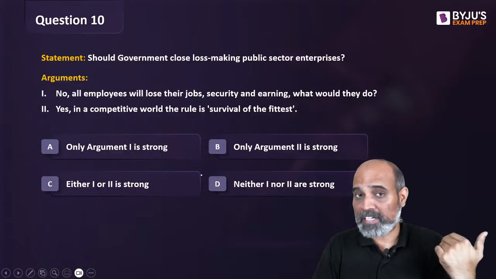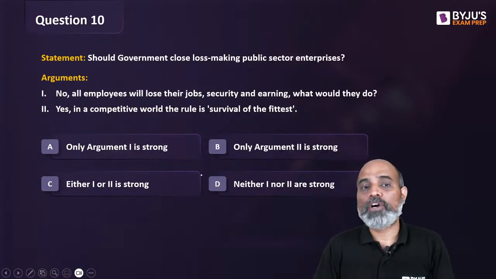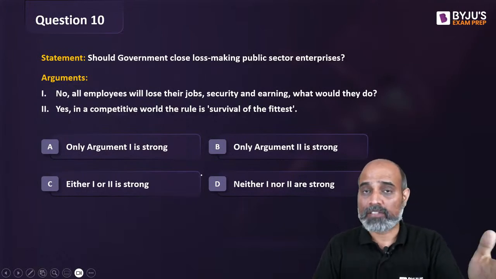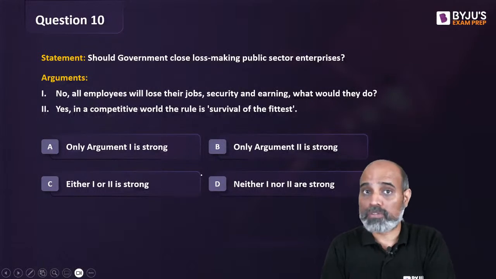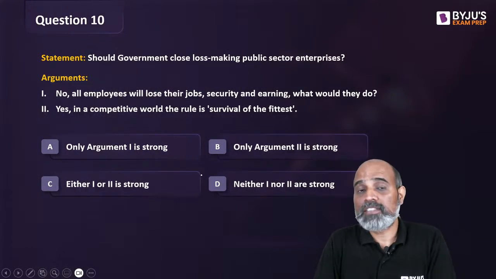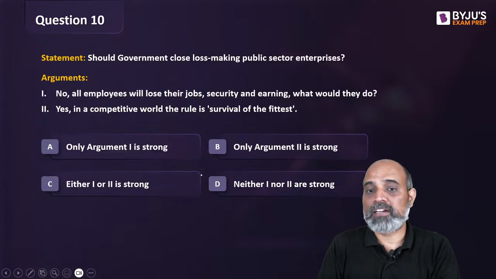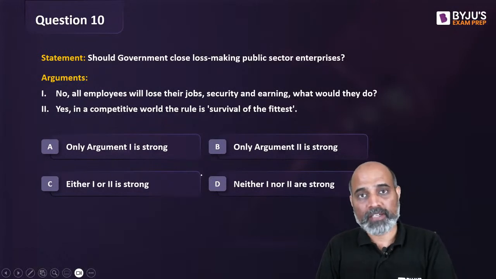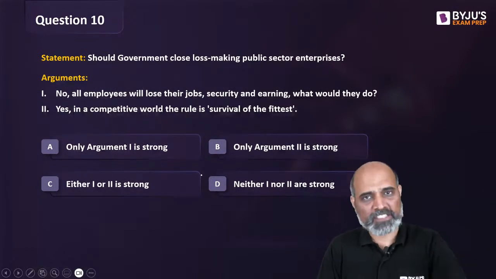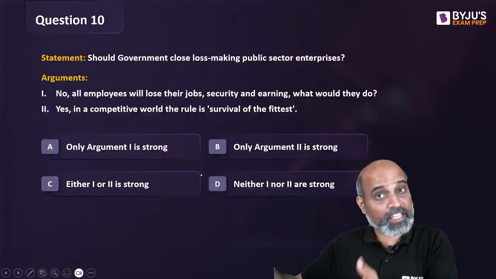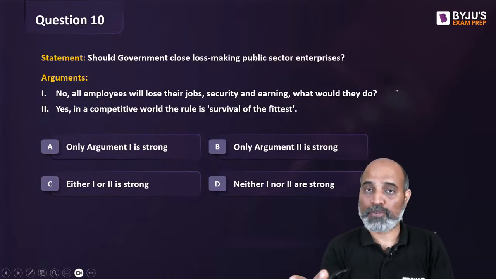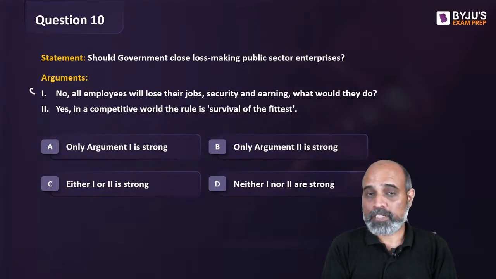So when the first argument is read, it says no, all employees will lose their job security and earning. What would they do? Which makes sense. नहीं करना है इसको बंद, right? Answer is no, government should not close. No का मतलब यही हुआ. Because what is the reason? All employees will lose their job security and earning. What would they do? Completely makes sense. ये मत करो आप. What you should do actually is you should make it better. Privatize कर दो, कुछ भी कर लो. Which part? That part is not given, but that's where this will eventually lead. आप सोचो अगर डिबेट चल रहा है इसके बाद आप यही बोलोगे if you are saying this, right? So the first one is a strong one.